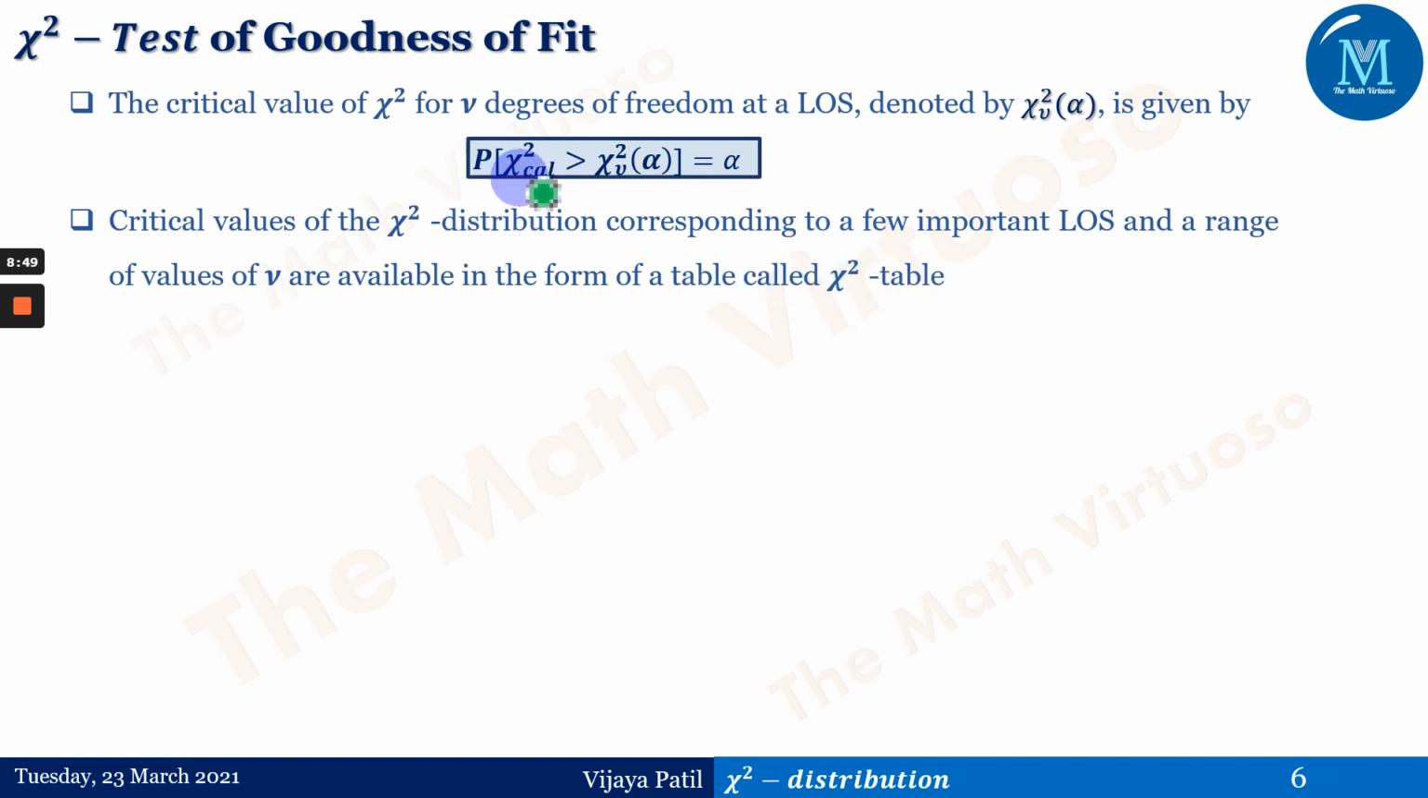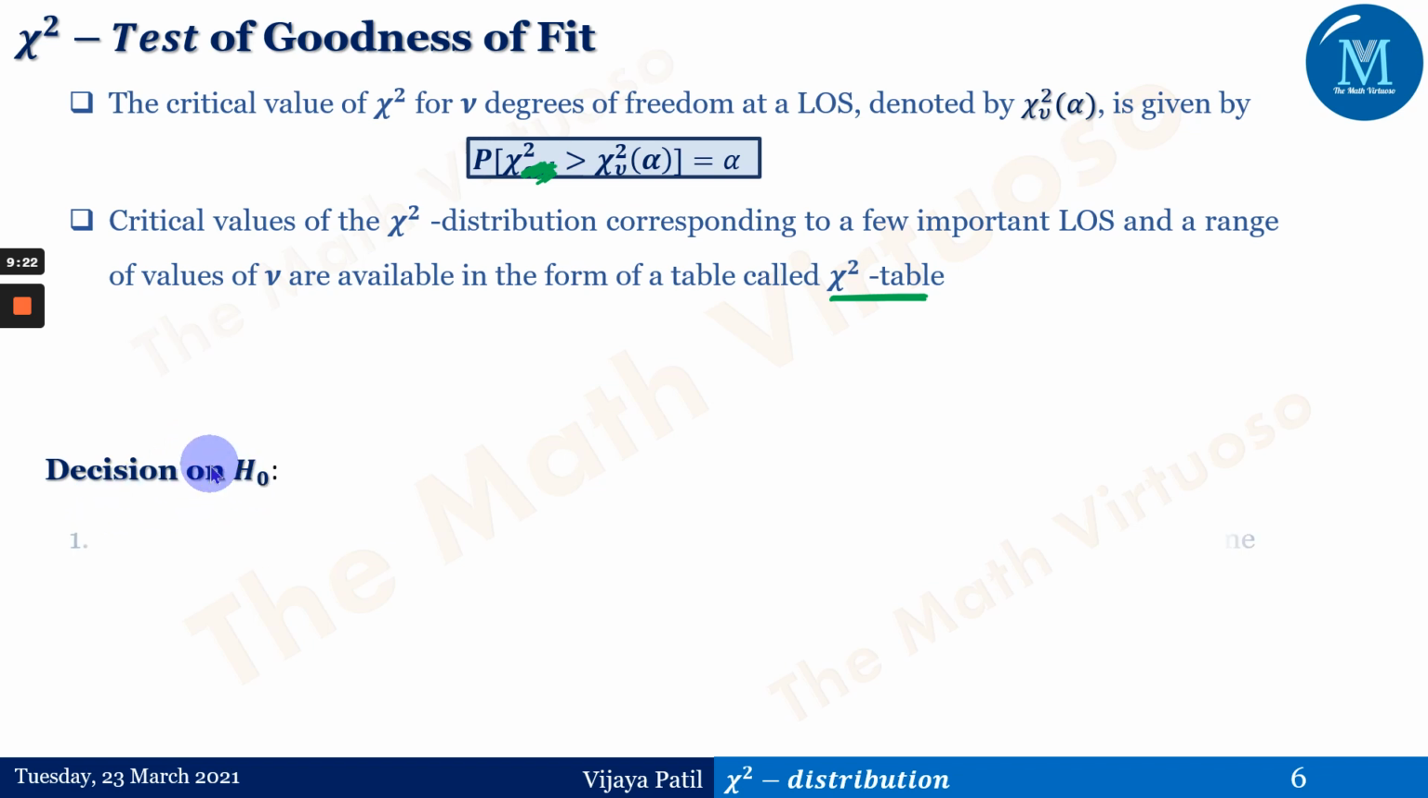Actually we should not take the cal value here. Cal value is what we are going to calculate. So we'll just take it as probability of chi-square greater than chi-square nu of alpha equals alpha. So this range of nu is available in the form of the table known as the chi-square table. We'll have a look at this chi-square table at the end, but we'll be using the chi-square table when we go for actual questions.